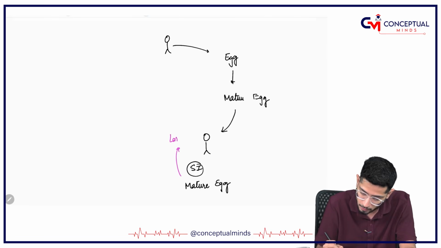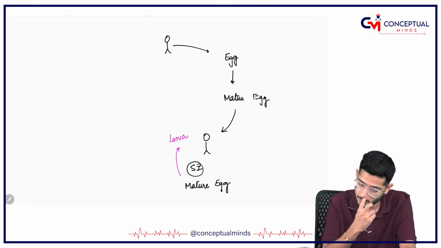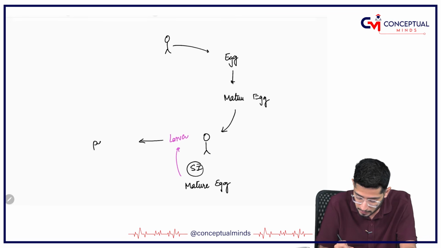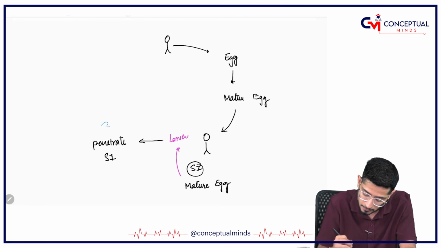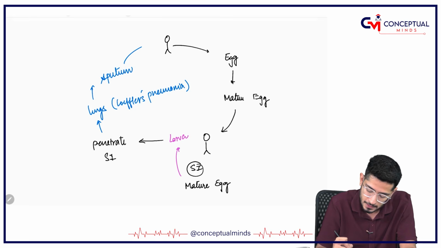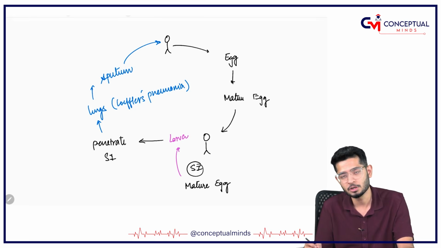This larva is going to penetrate the small intestine and go to other organs like the lungs, where it causes Loeffler's pneumonia, and via the sputum it comes back to the humans.